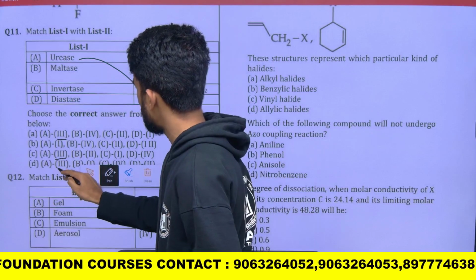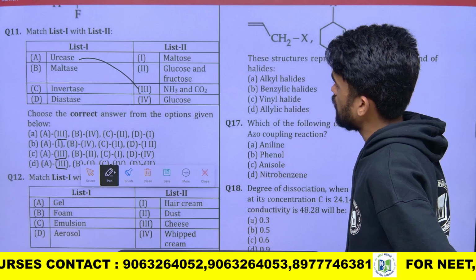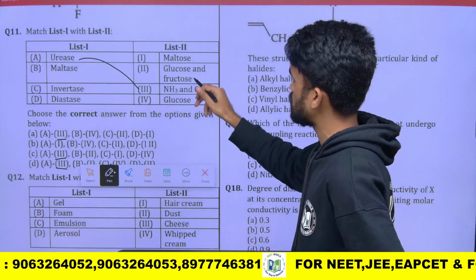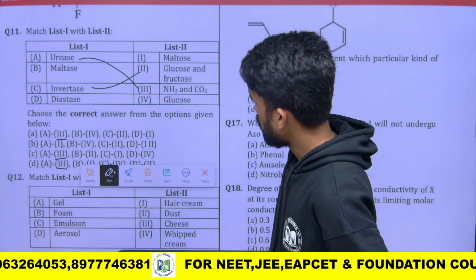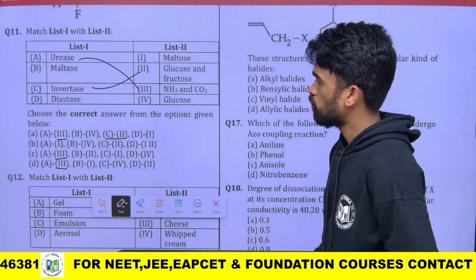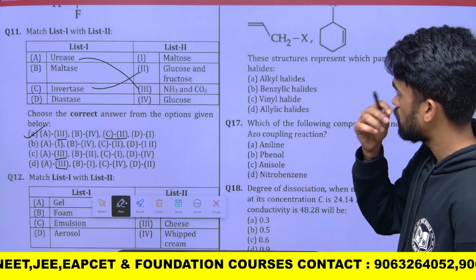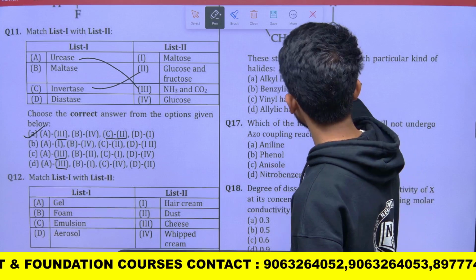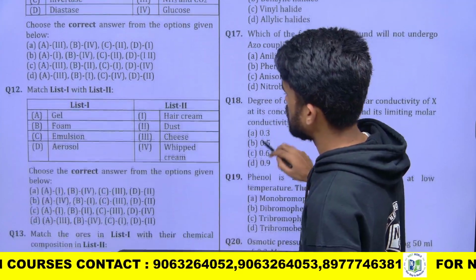A3, yes. Okay, then next, what about invertase? Invertase converts sucrose into glucose plus fructose, so invertase is the enzyme we will be using. C2, so A3 C2, where do we have it? Yes, that's it. We got our option, the first option is correct for this question. The remaining options you can verify. Then next, let us move further.